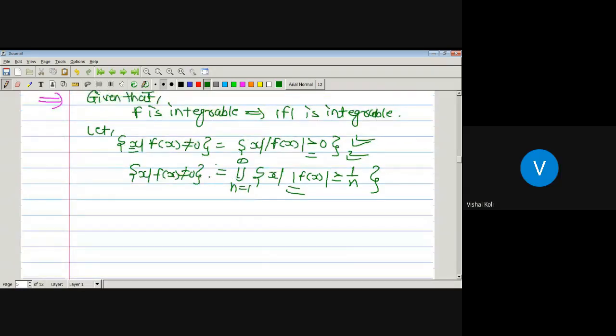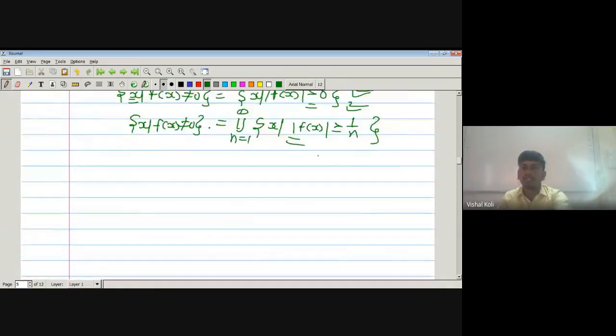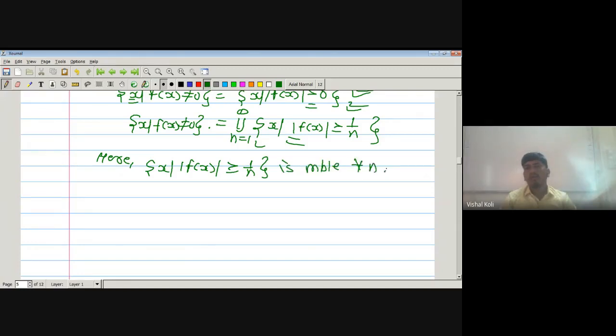Now we are given that mod f is integrable. As mod f is integrable, then mod f is measurable, and the integration of mod f is finite. As mod f is a measurable function, each set x whenever modulus of f of x is greater than or equal to 1 by n is a measurable set. Since mod f is integrable, mod f must be measurable, and if mod f is measurable, then the corresponding set is measurable for all n.